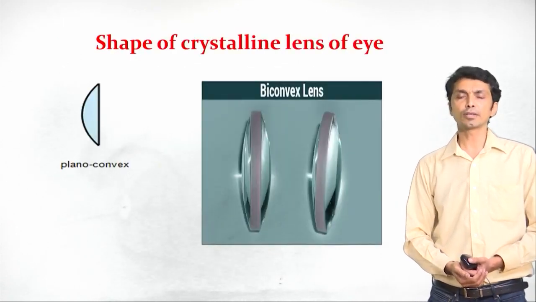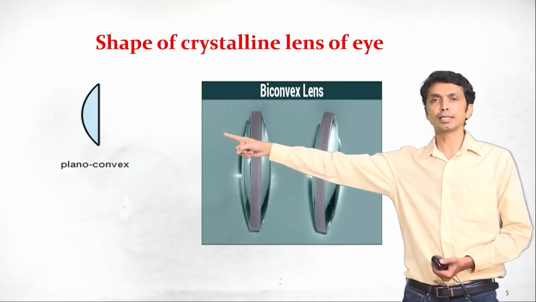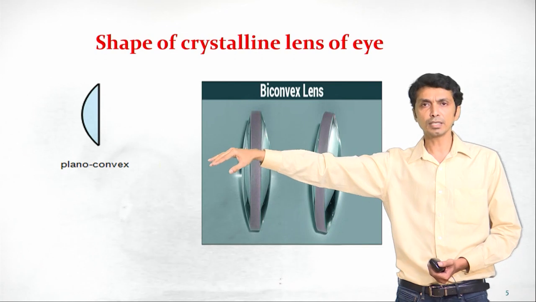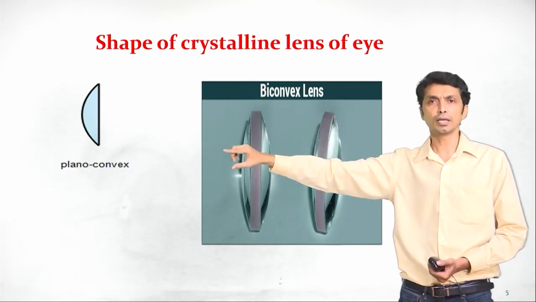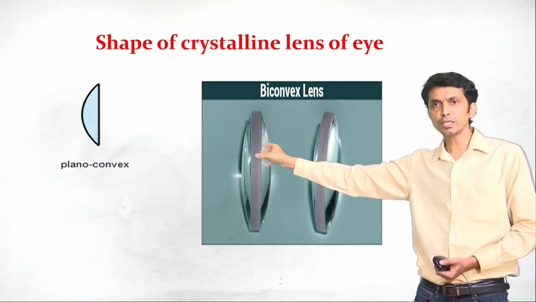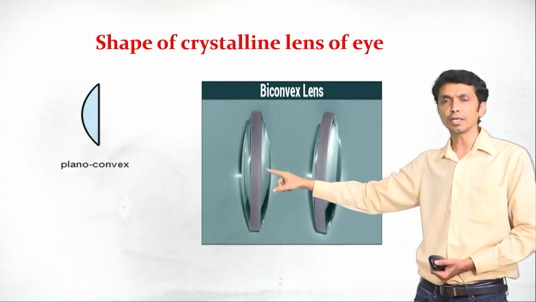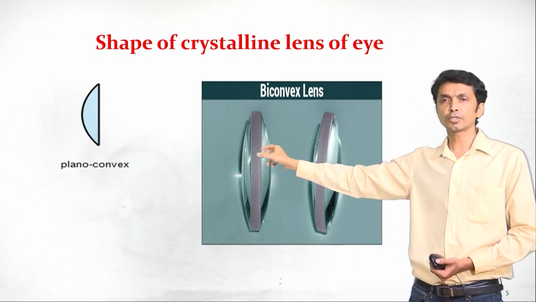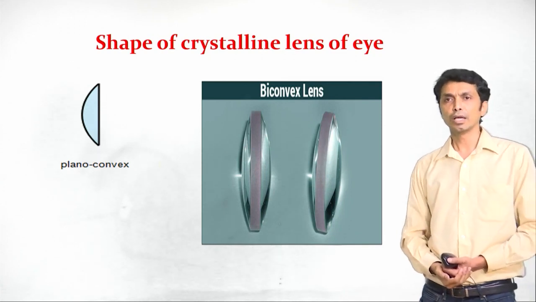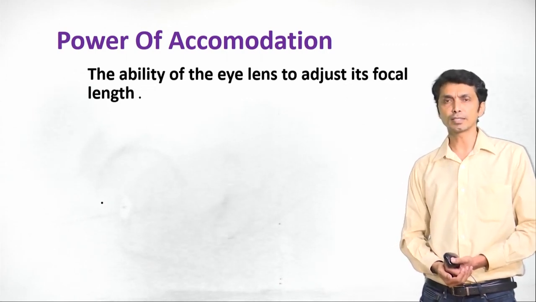Shape of the crystalline lens of the eye. We know here in the image, this is a plano-convex lens. One side it is plane and the other side it is convex. Convex means it is bulged at the center and thin at the ends. If you look here, there are 2 plano-convex lenses in each biconvex lens, formed by combining 2 plano-convex lenses in that way. And this is the actual shape of our eye. Our eye resembles a biconvex lens. So now we have seen that the eye resembles the functioning of a biconvex lens.